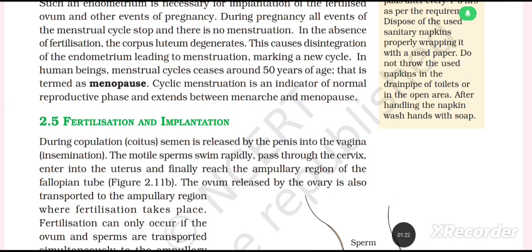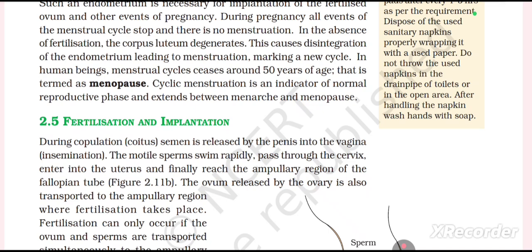In human beings, menstrual cycle ceases around 50 years of age, that is termed as menopause. Cyclic menstruation is an indicator of normal reproductive phase and extends between menarche and menopause. 2.5 Fertilization and implantation. During copulation, coitus, semen is released by the penis into the vagina.